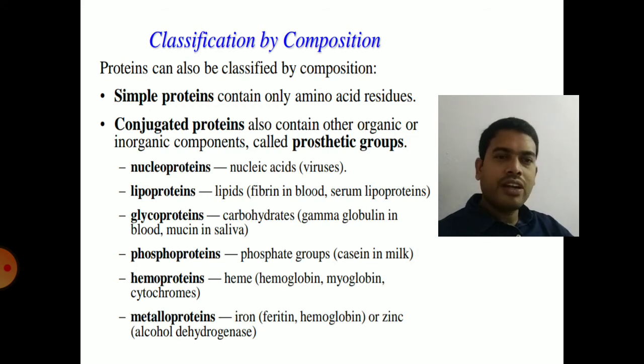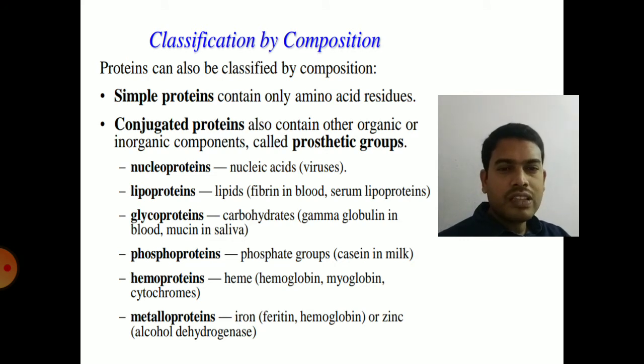It may be organic or inorganic compound. So the best examples of conjugated proteins are nucleoproteins, histones, which contain DNA as prosthetic group. Lipoproteins, VLDL, HDL, LDL, we will discuss in lipids when we talk about types of lipoproteins. They contain protein and lipid as prosthetic group. Glycoproteins like gamma globulin, immunoglobulin, mucus in saliva. So all these come under glycoproteins, which contain carbohydrate as prosthetic group.